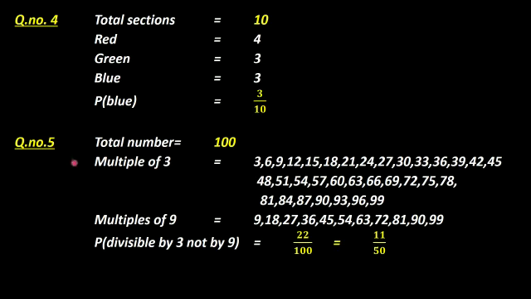Same like that, question number 5, there are total numbers 100, they said, 1 to 100. Out of that 100, which are all multiples of 3, I have written all the multiples of 3. Then multiples of 9 I have written. But what is the question? Probability of the number which is divisible by 3 but not by 9. How to get it? The multiples of 9 should be cut from this. That means how to do, I will show you.